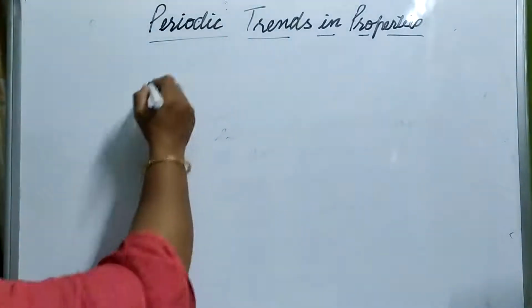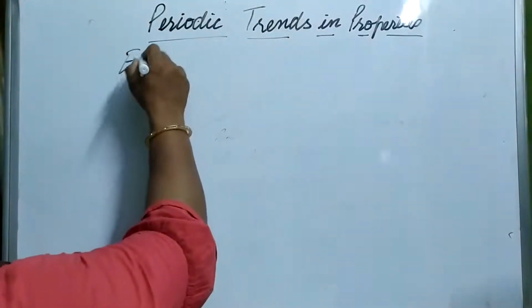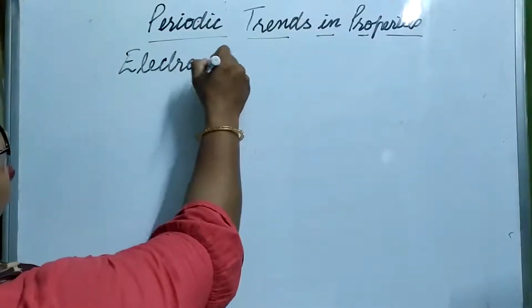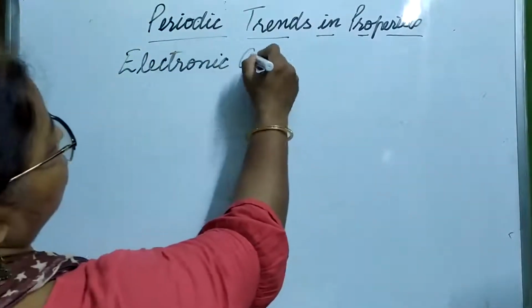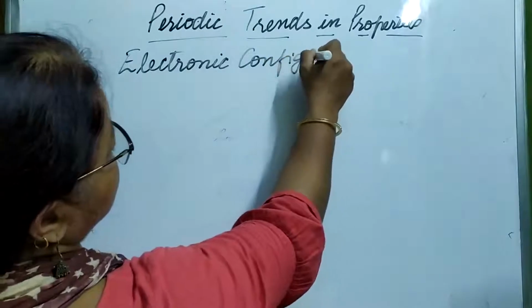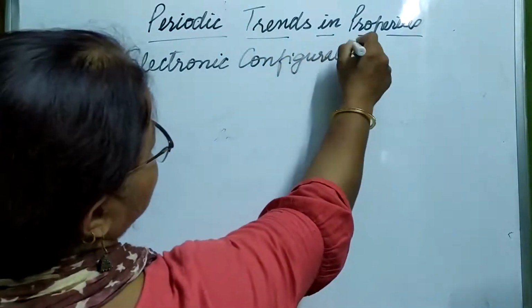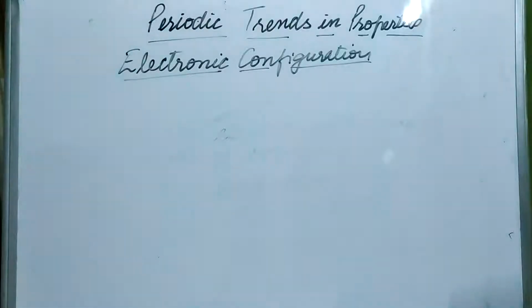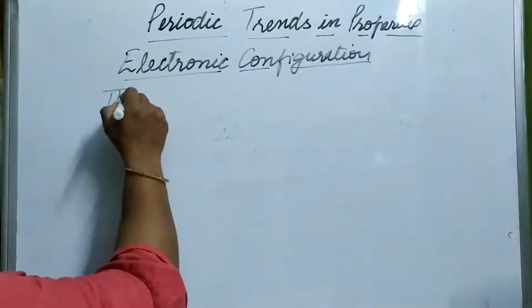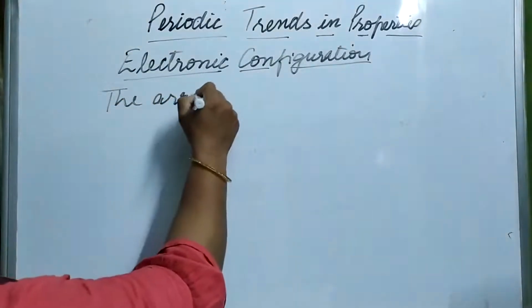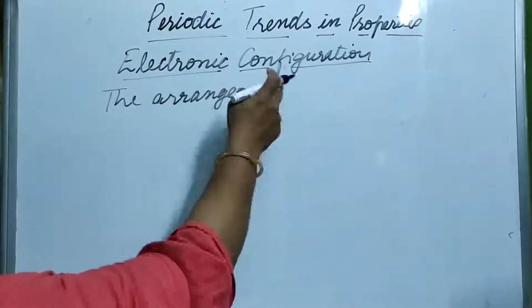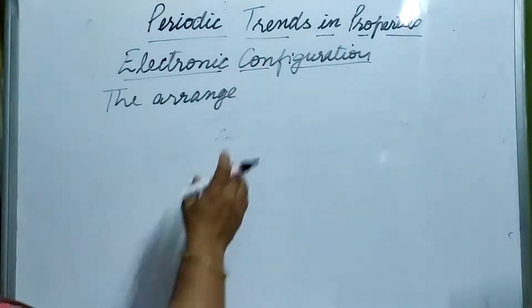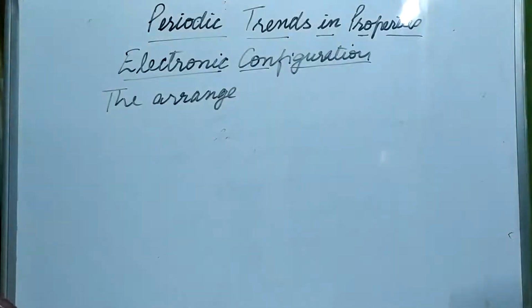It is important to note the definition of electronic configuration, as we are going to discuss it time and again.